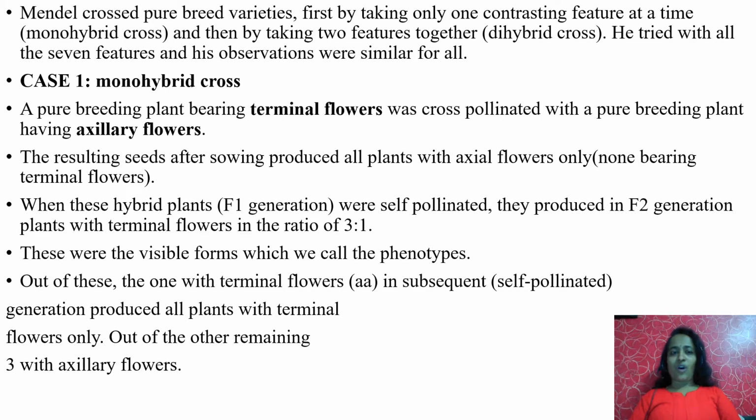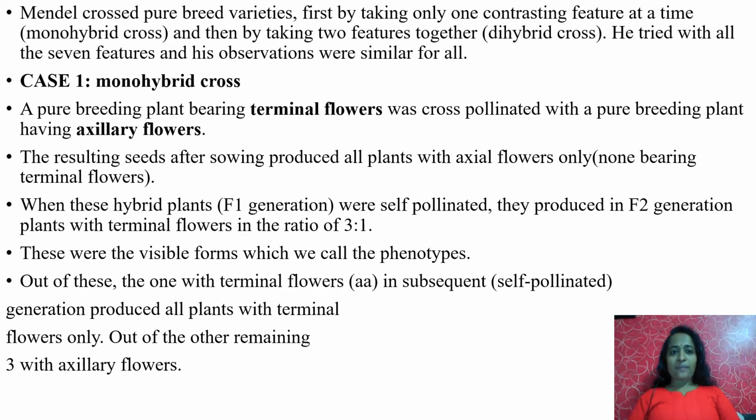He tried with all the 7 features and his observations were similar for all. Case 1. Let us see first the monohybrid cross. How many contrasting characters should we take between two plants here? Only one pair. That is why it is called monohybrid cross: crossing between parents which differ in only one type of character. Let us see now.